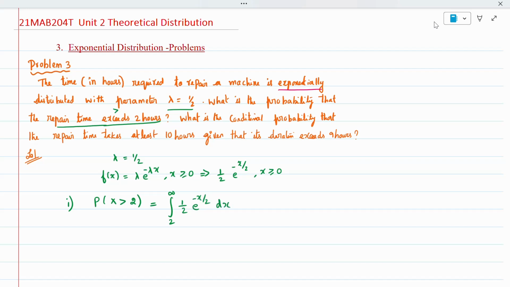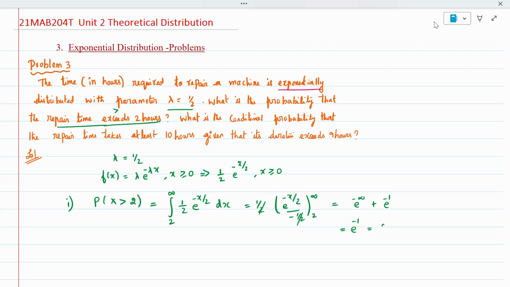Integrating, we get 1 by 2 e to the power minus x by 2 divided by minus 1 by 2, from 2 to infinity. The half gets cancelled. Substituting, e to the power minus infinity is 0, minus the lower limit, minus minus plus, so e to the power minus 1 is the answer.